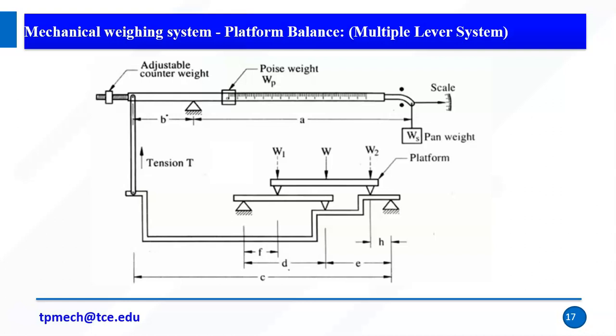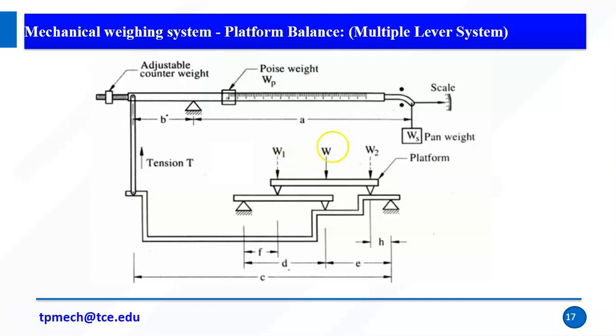So here we have two weights, right? The poise weight and the pan weight. So here we are going to place the object at W. எதுக்கு weight measure பண்ண போறோமோ அந்த heavy object இங்க place பண்ணலாம். That's why, rice mill ல பாத்தீங்க அப்படினா we use platform balance, because நம்ம மேனுவலா கையில தூக்கி மெஷர் பண்ண முடியாது, 25